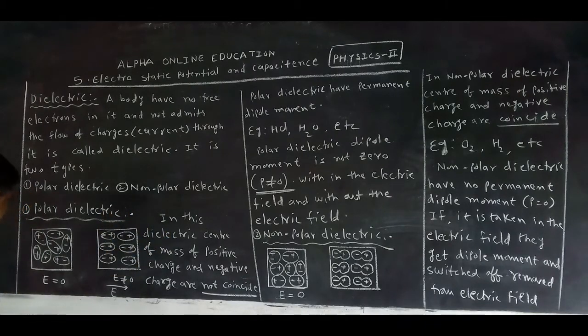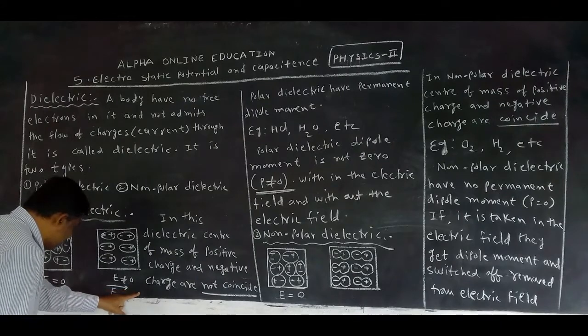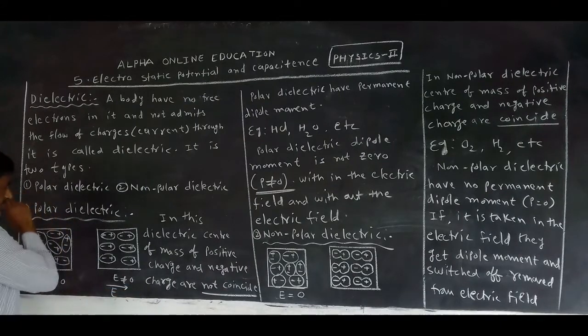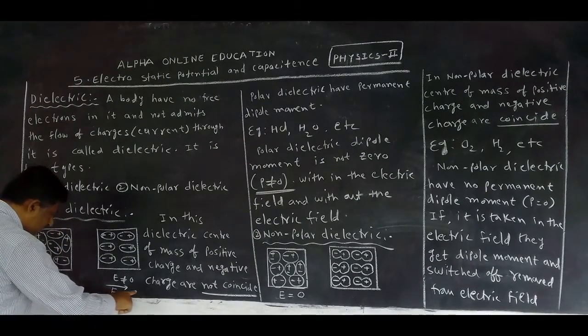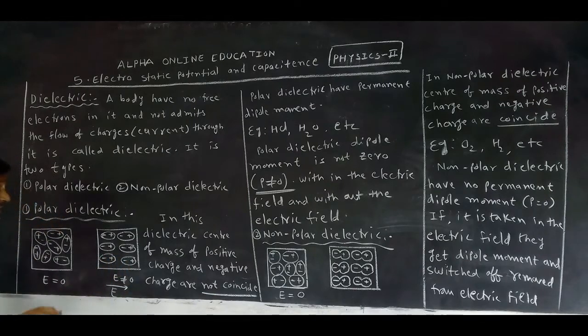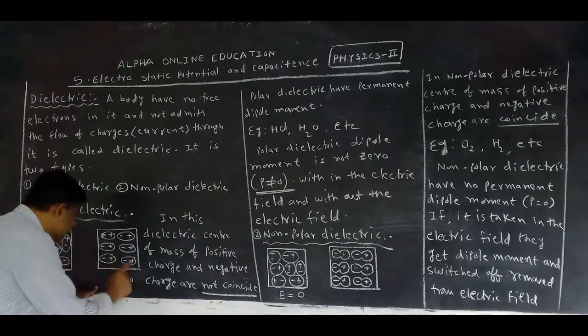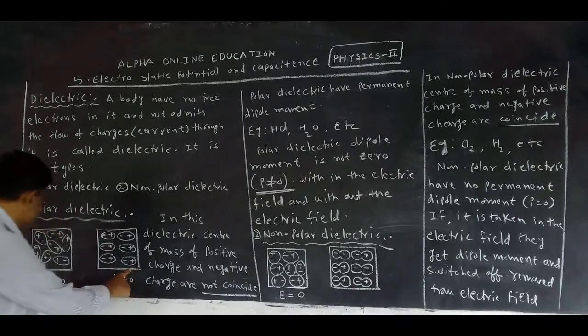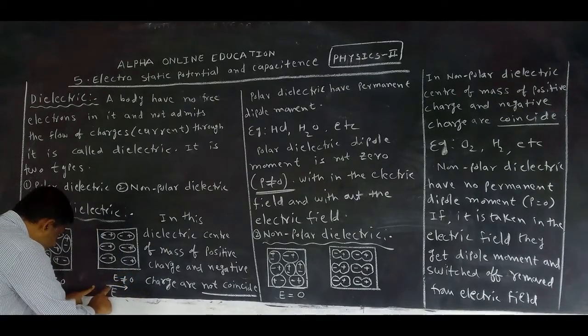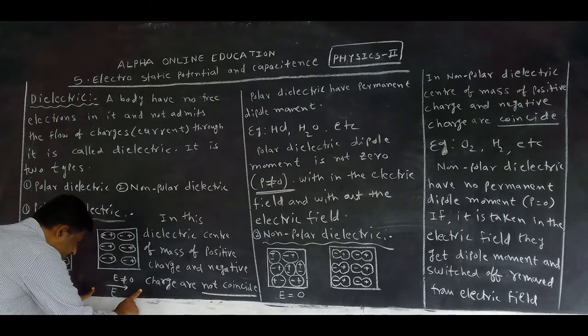Why? This is the direction of the electric field. We know this is the direction of the electric line of force. Electric line of force starts from positive charge and ends at negative charge.